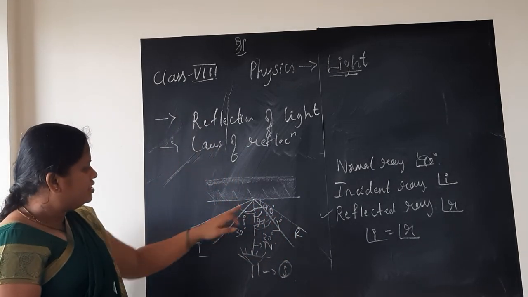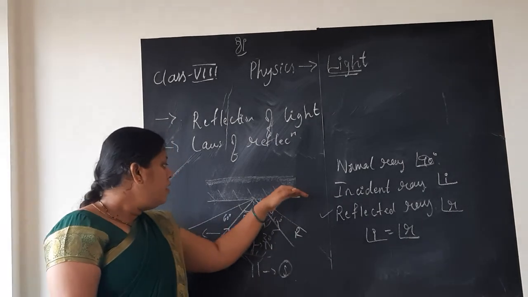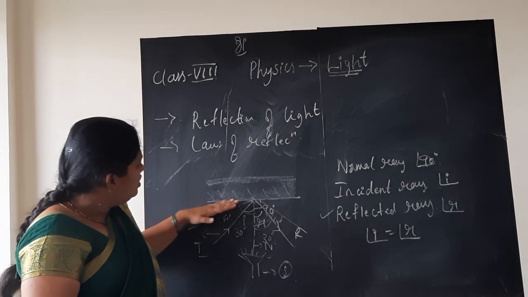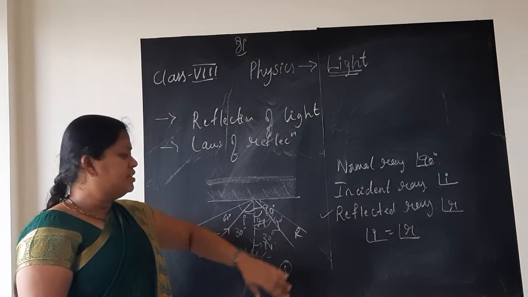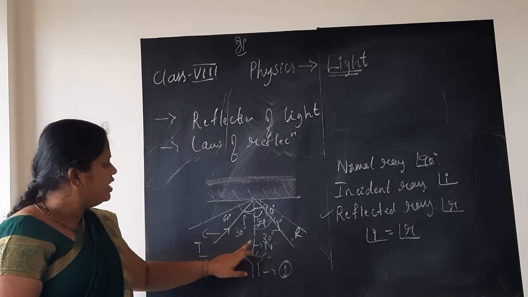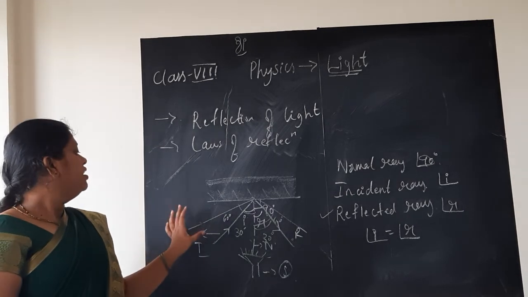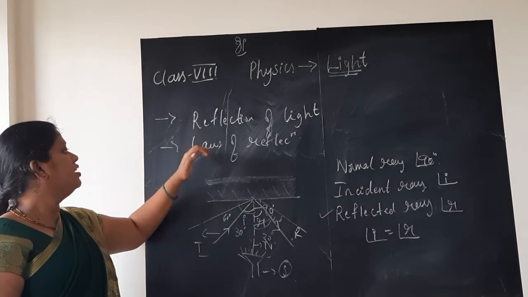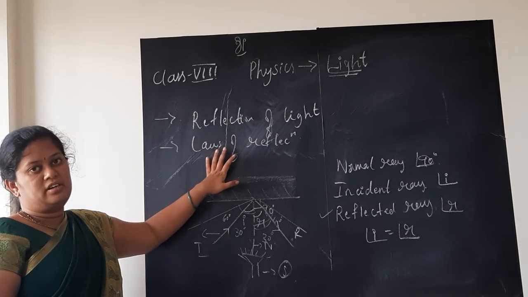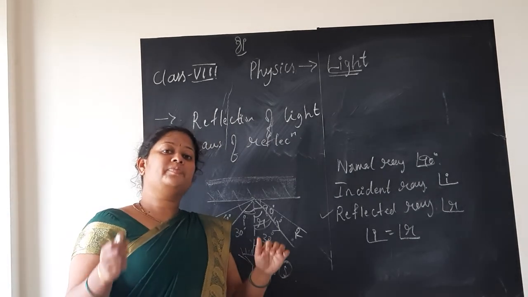Next, if you see, this ray is the incident ray, this ray is the reflected ray, and the dotted line you see is the normal ray. All are lying on the same plane. As I said, this can be shown upward, and here you can shade the region, or below like this. Either way you can write, children. Both are correct. So, the incident ray, the reflected ray and the normal all lie on the same plane. That is the second point under the laws of reflection. This is very important, children. Next, we also studied about multiple reflection, in which we took the example of the barber shop.